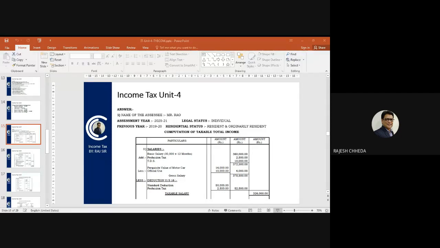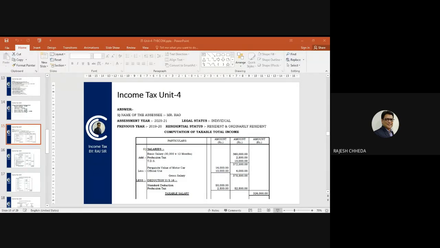And 2 items which were deducted from salary: number 1 is profession tax and another is TDS, because salary was a net salary. If the word net was not given here, we would not add this. So net is given, therefore profession tax and TDS have to be added back to the salary. We have done that.